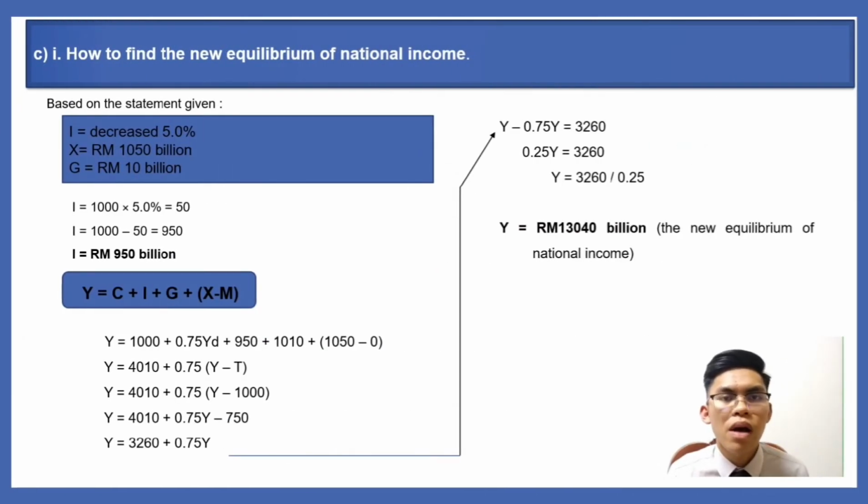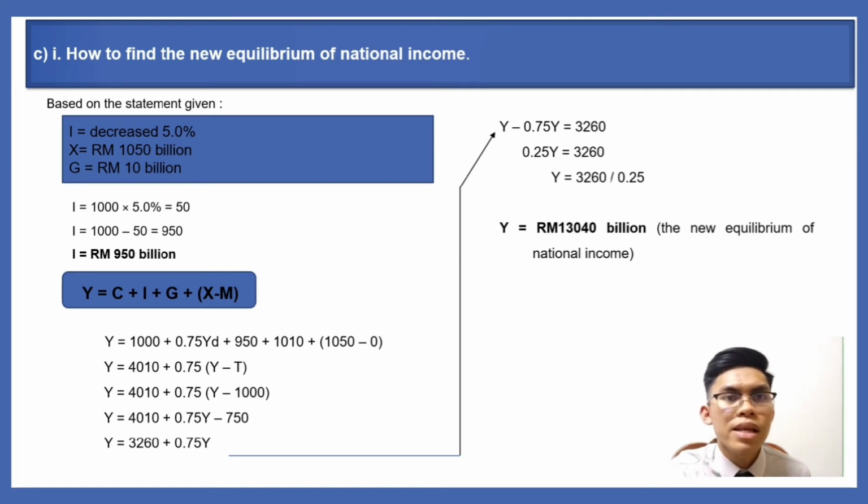Okay, now I will explain how to find a new equilibrium of national income. Firstly, we must look at the information given in the text or question. Based on the statement given, aggregate investment contracted for the 5th consecutive quarter by 5%, with broad-based weaknesses in both private and public investment. So it means that I, which is investment, decreased 5%. So 1000 billion needs to be minus 50 billion, which is 5% of the amount. So the answer you will get is 950 billion.